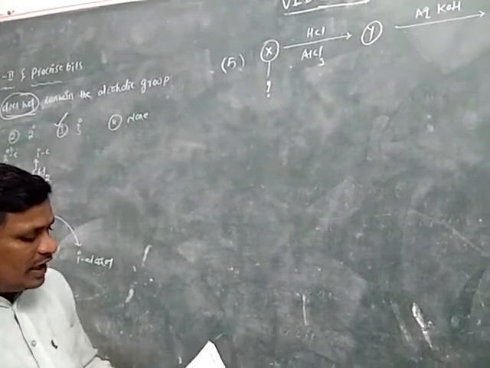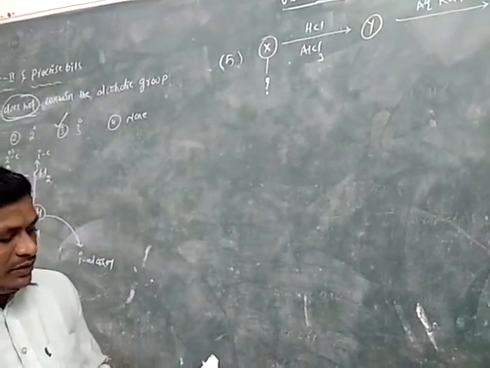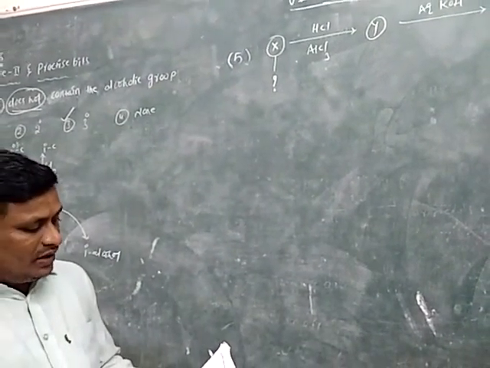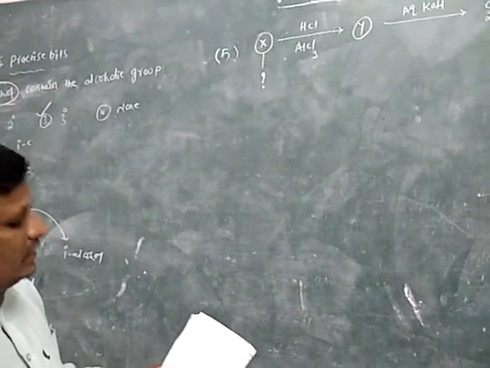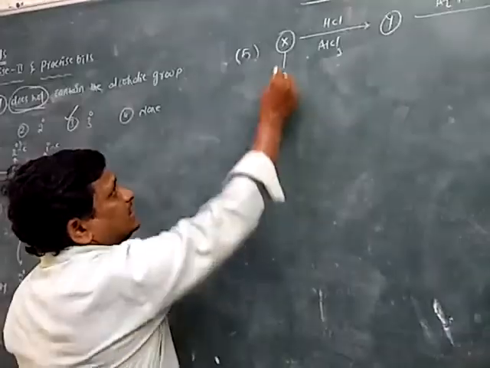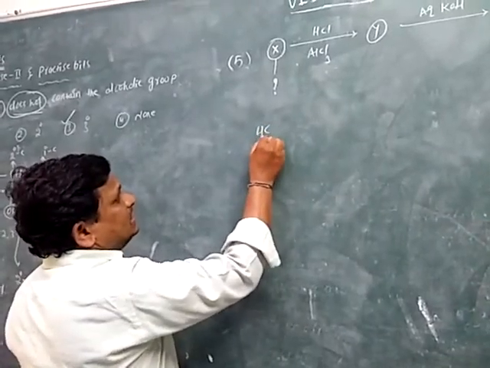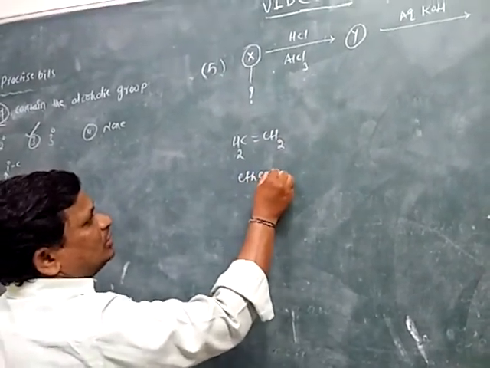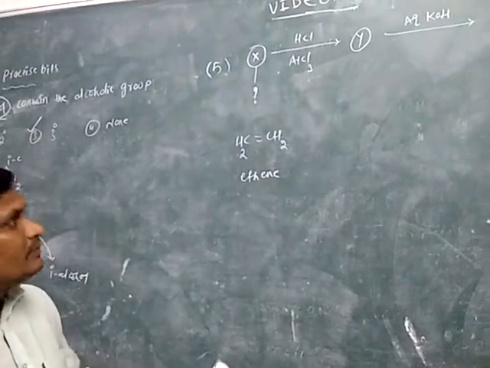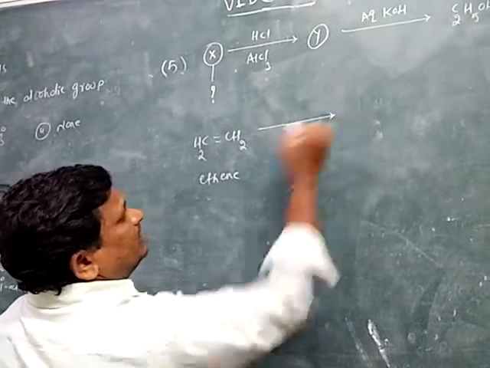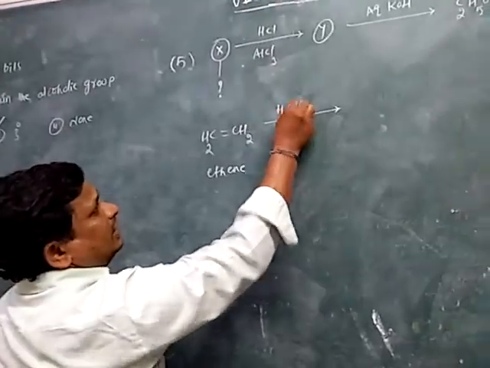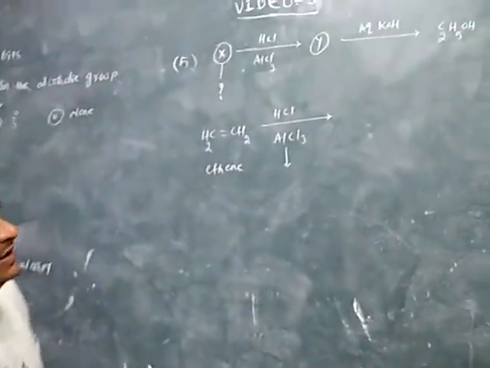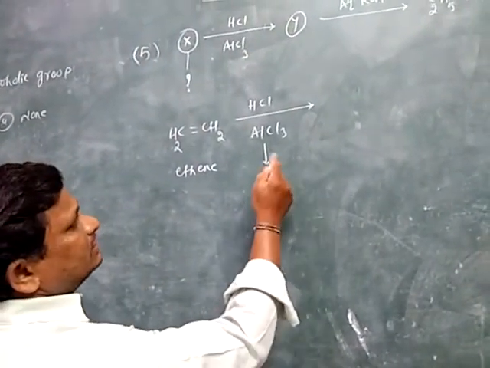According to the options, the first option is ethyl chloride, the second option is acetylene, the third option is ethene, the fourth option is ethyl bromide. Let us consider in the place of X, CH2=CH2. So it is ethene. Ethene is involved in a chemical reaction in the presence of HCl and AlCl3. Generally, AlCl3 is the anhydrous AlCl3.